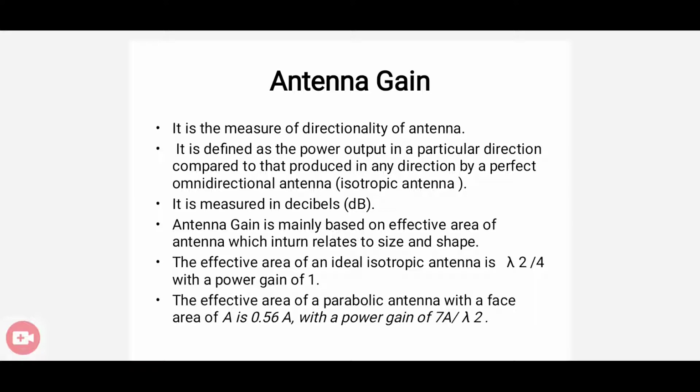Actually, an antenna is an electrical conductor used for transmitting and receiving signals in the form of electromagnetic energy. In transmission, there is a conversion from electrical energy to electromagnetic energy, and on reception, we have another conversion, from electromagnetic energy to electrical energy.